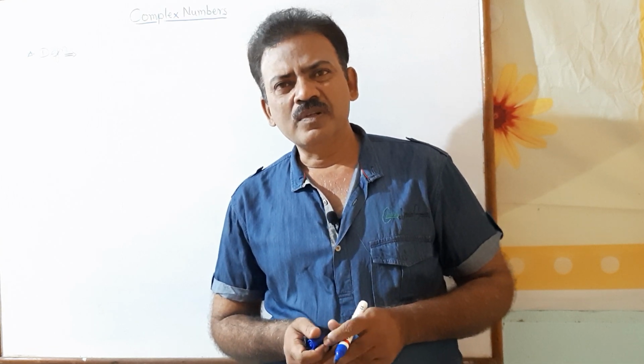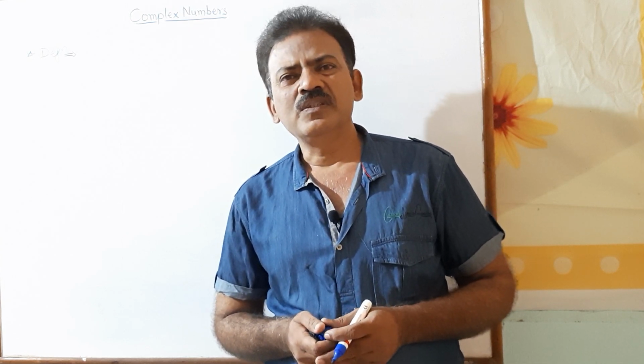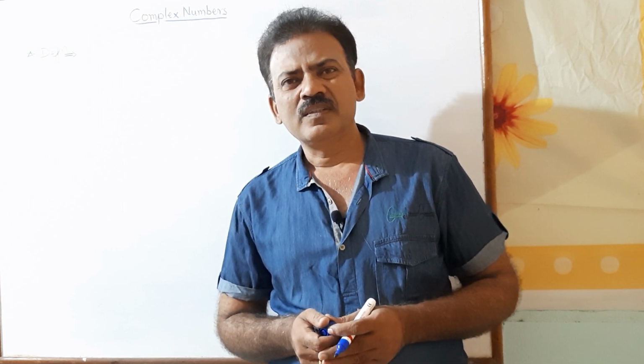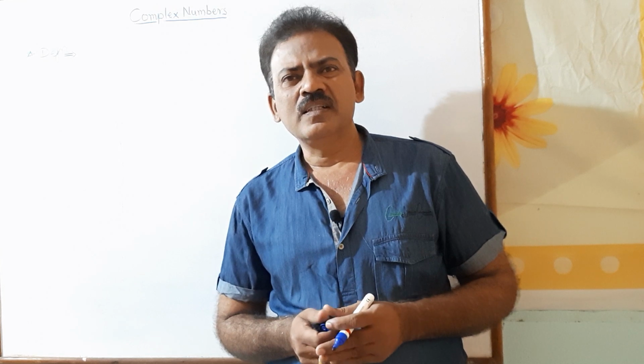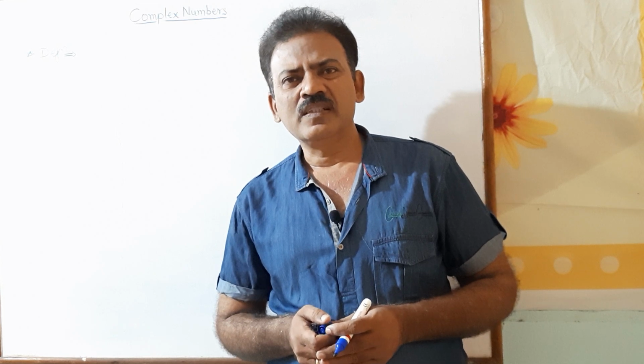When we say numbers, you are already familiar with numbers or the number system up to 10th standard. You already learned what a number system is. When we say numbers, that is 1, 2, 3, etc. That is called the set of all natural numbers. If we add 0 to this number system, then we get 0, 1, 2, 3 and so on. That is called whole numbers. Again, if we add negative integers, that is -3, -2, -1, 0, 1, 2, 3, etc. That is called the set of all integers.